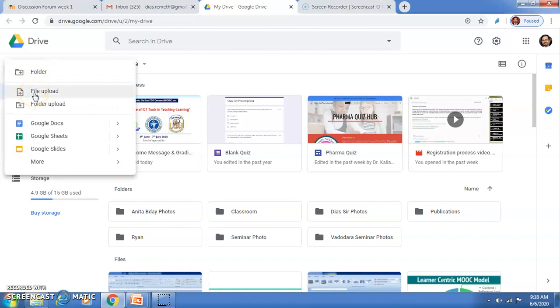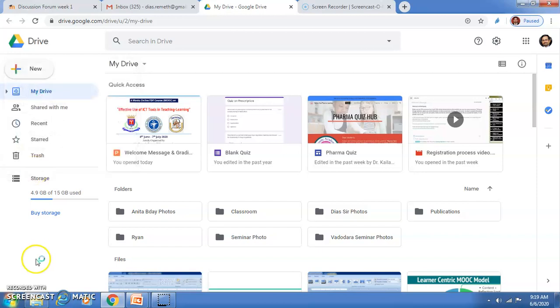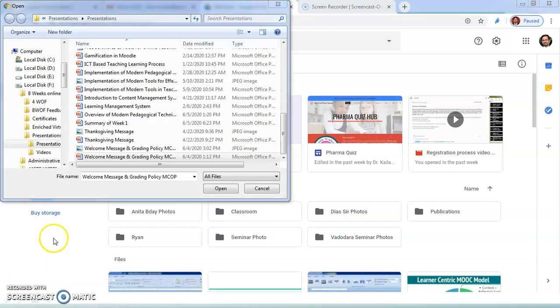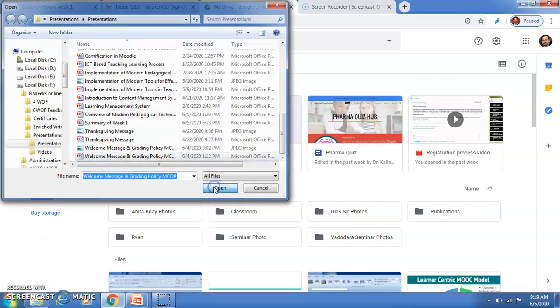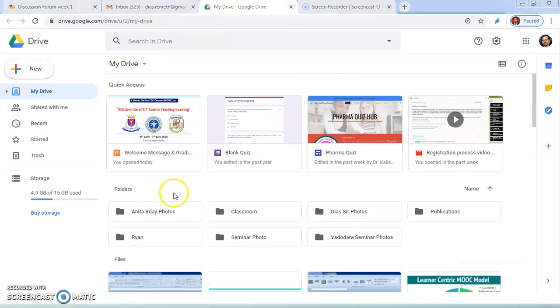Here you can see the file upload icon. You have to click on this. Now you can select your PowerPoint and upload it on Google Drive. Now you can see the file has been uploaded in the Google Drive.